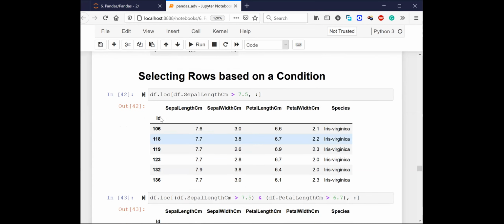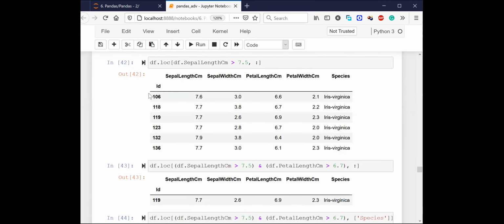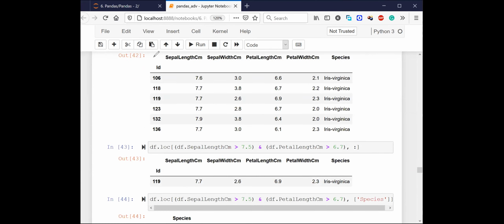Okay. Now, can anyone explain? See, if you try to look into this entire data, right? So this is the last thing we'll do today. This query, and then we'll end up the session. If you see this entire data, do you see that all the sepal length centimeters are greater than 7.5? Yes or no?